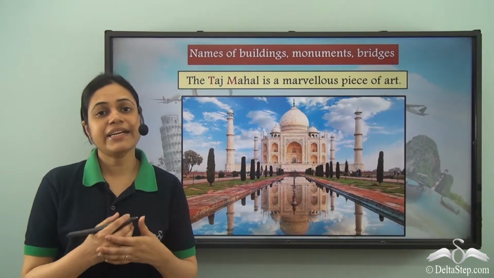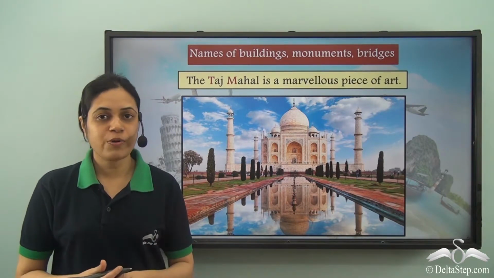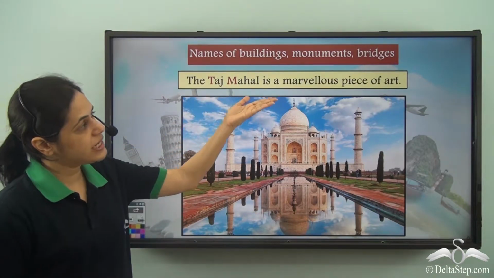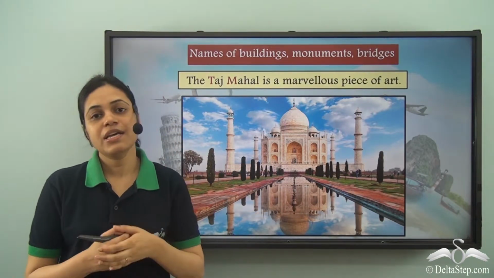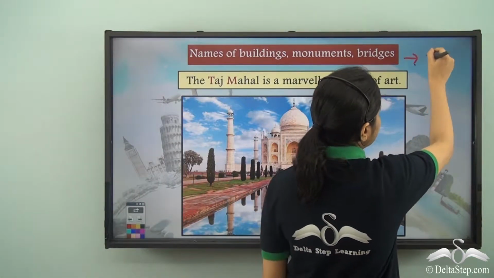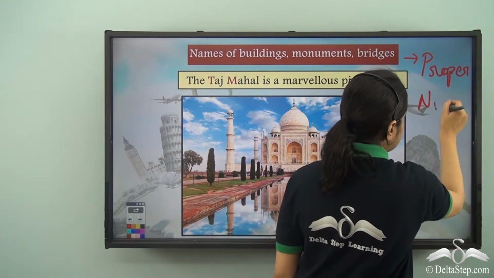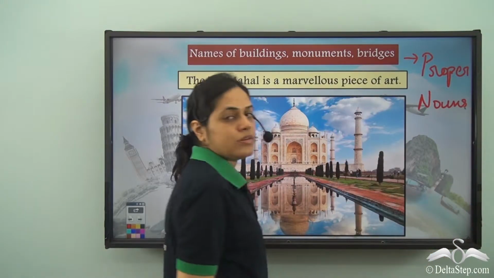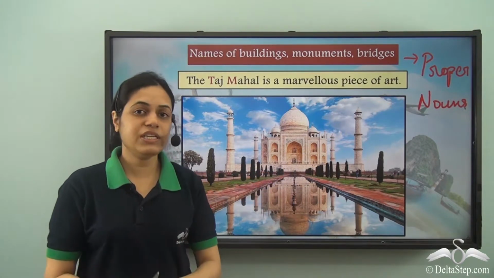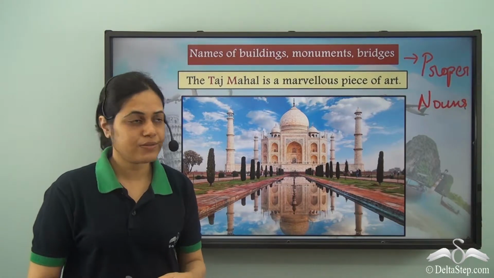We already know that capital letters are used for proper nouns. That is, all the proper nouns begin with a capital letter. So the names of buildings, monuments, bridges, even they begin with a capital letter because these are all proper nouns. The names of buildings, monuments, bridges, all the names are proper nouns. So all these names begin with a capital letter.